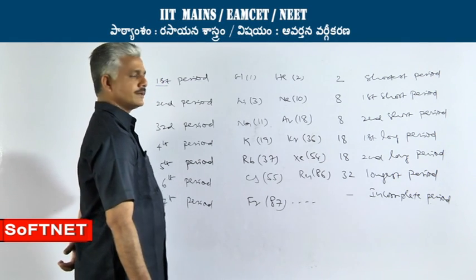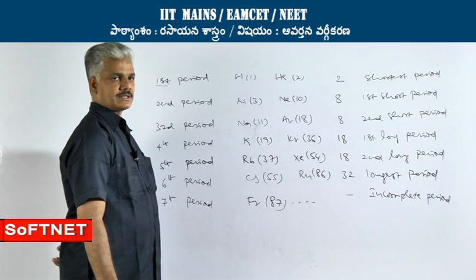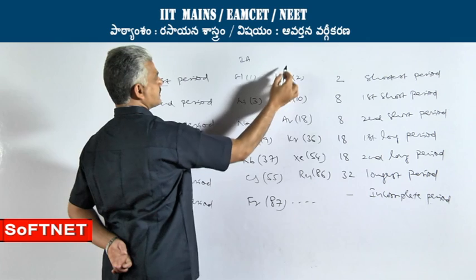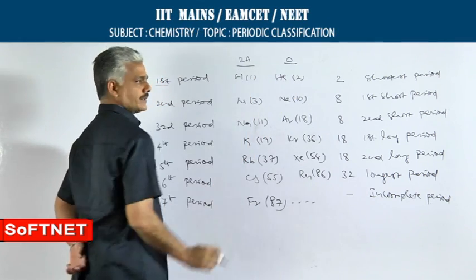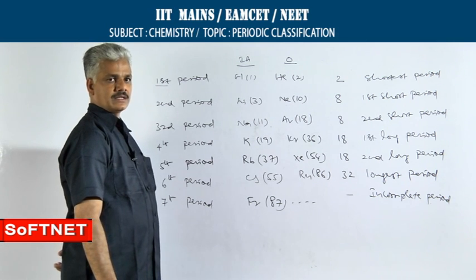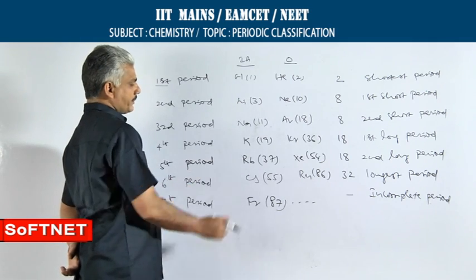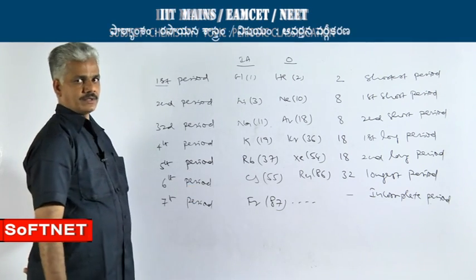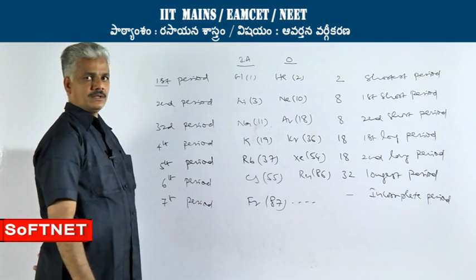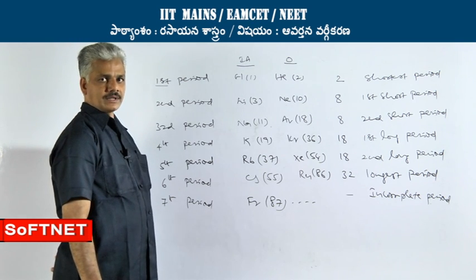So, in order to easily remember the starting element and ending element in any period, we just have to remember the elements of first A and 0 group elements, because every period begins with 1A and ends with 0 group. The practical use from the examination point of view is that the range of atomic numbers can be used to identify the period number of a given element.